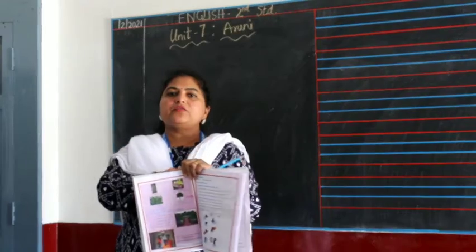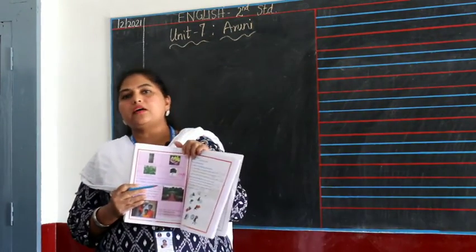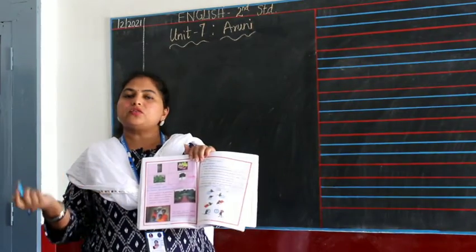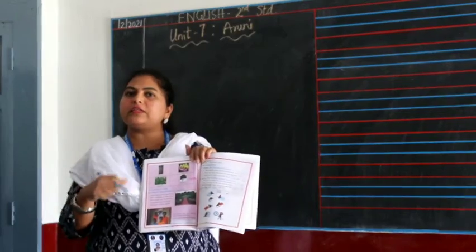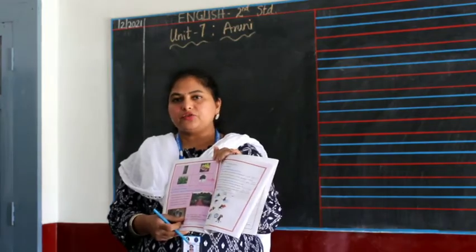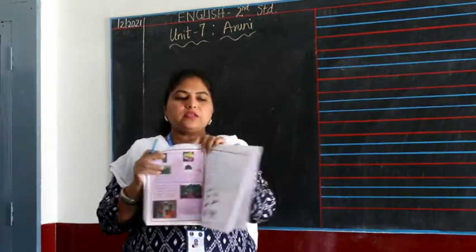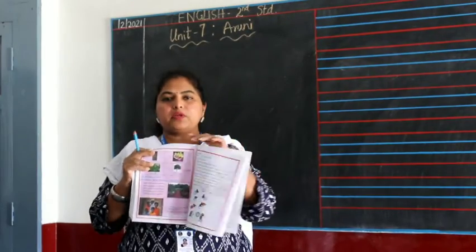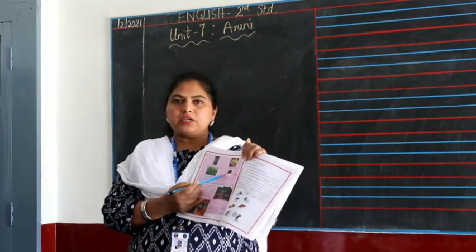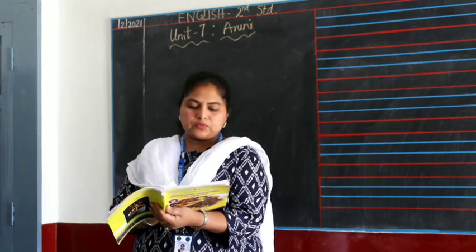This is a picture of weeds. What are weeds? Weeds are unwanted plants, plants which we don't need in our garden. You will usually pluck those unwanted plants and throw them, because they will take all the nutrition from the soil and your plants will not get the nutrition. So weeds are unwanted plants. That is weeds, and this one is tree. Tree, T-R-E-E, tree. That's how you have to write the answer from the given words.